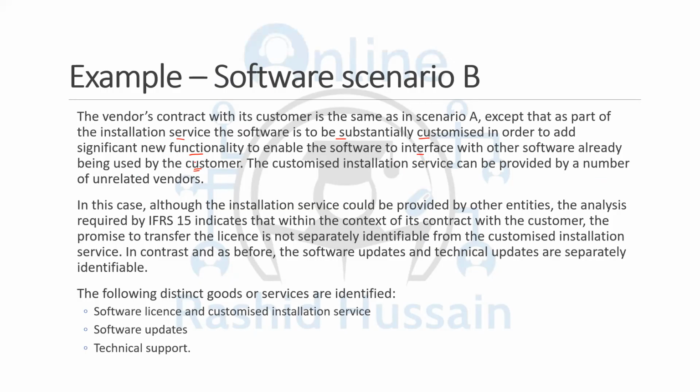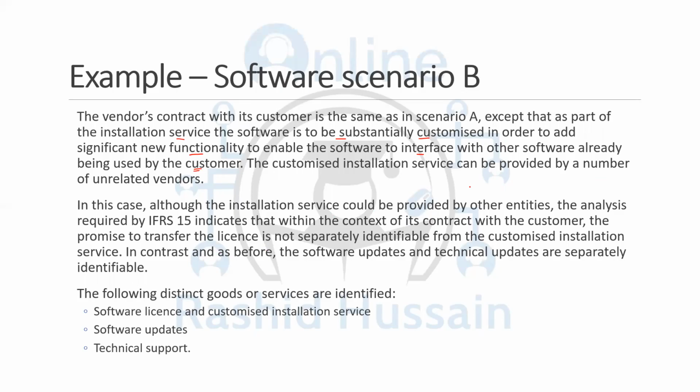That is, if you buy the software, you need to sync it with your existing software. And you need to get it installed by the same vendor, because you need to customize it, you need to integrate it, you need to sync it with your existing software.